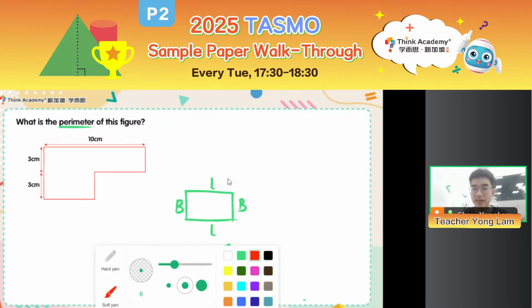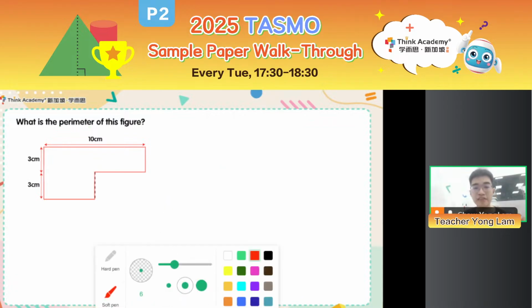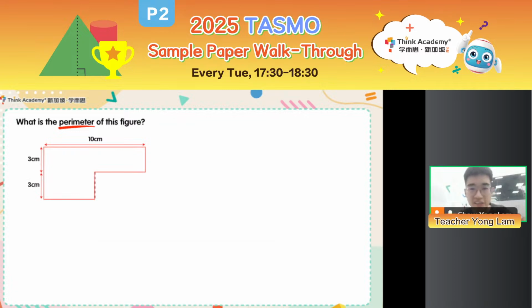I have one set of length and breadth. I have another set of length and breadth. So 2 sets, L plus B, length plus breadth, times 2. Okay? So this is how it looks like, right? You can have a screenshot, right, to take some notes later. And with that, let's look at this figure. The figure in the corner here, we are asking for its perimeter, but I don't think this is a rectangle, right? So how should I do this?